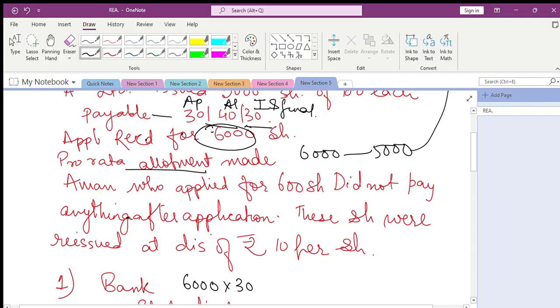Here, alternatively, rather than giving Aman who applied for 500, they could have given Aman who was allotted 500 shares. And in this question, whichever entry you are convenient with, write the amount for that. You write the entry, but amounts are left like this, like 6,000 into 3. This is your rough work basically. You have to convert it and write the full amount, 1,80,000, to get the marks. Leaving it like this will not get you marks. I have given it like this for your understanding. Thank you.